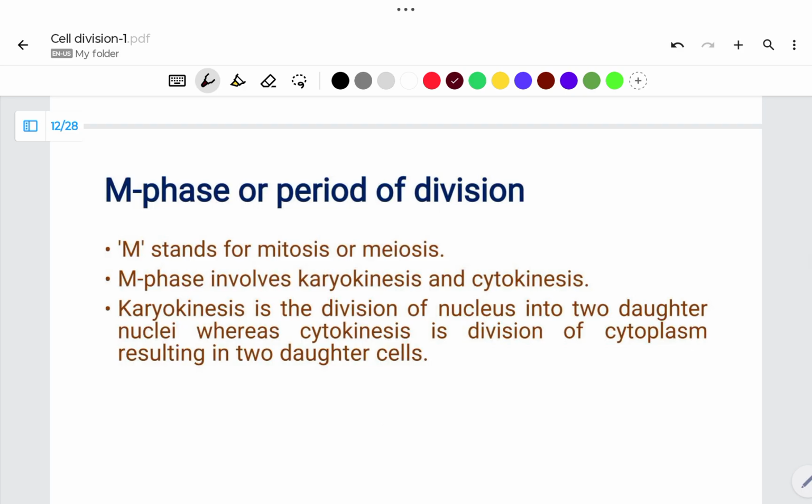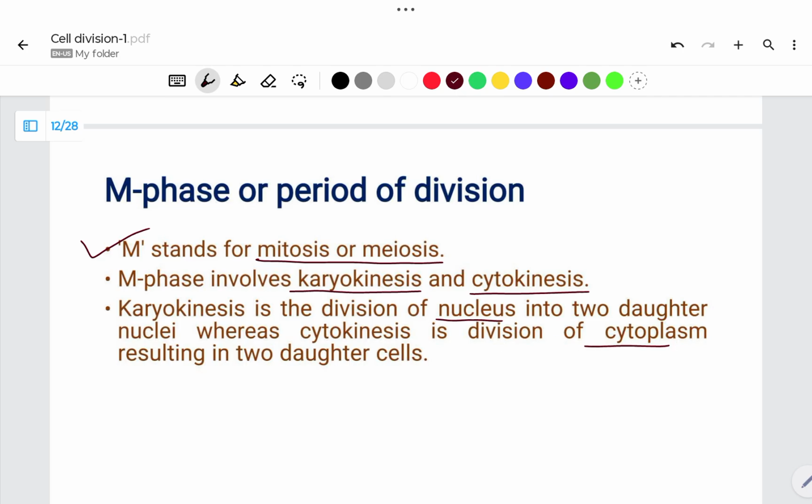Then M phase, or period of division, where M stands for mitosis or meiosis. During the M phase, nuclear division takes place, meaning DNA is distributed into two different daughter cells from their parent. After completion of nuclear division, cytoplasmic division also takes place, which is known as cytokinesis. Karyokinesis is a division of the nucleus, while cytokinesis is a division of the cytoplasm.